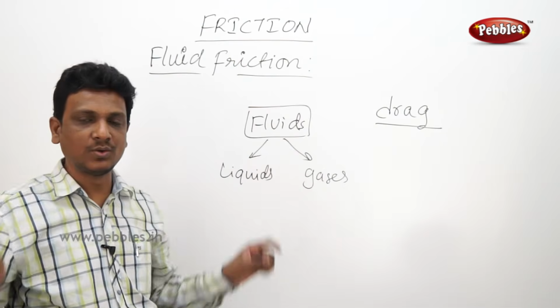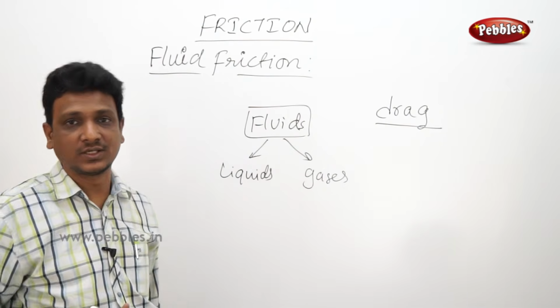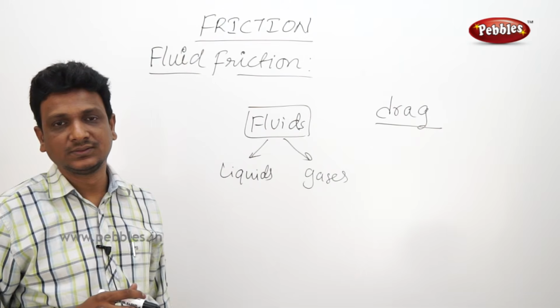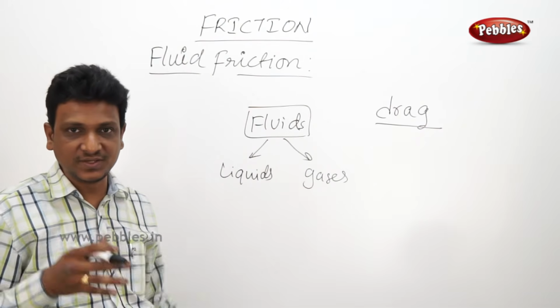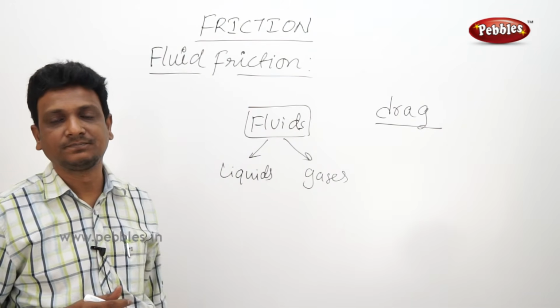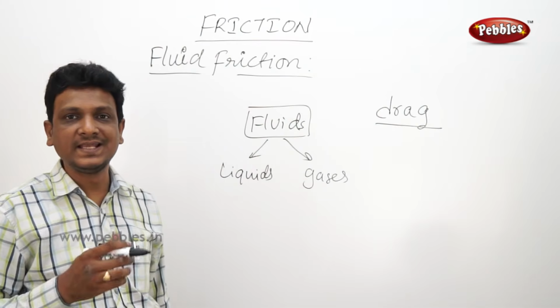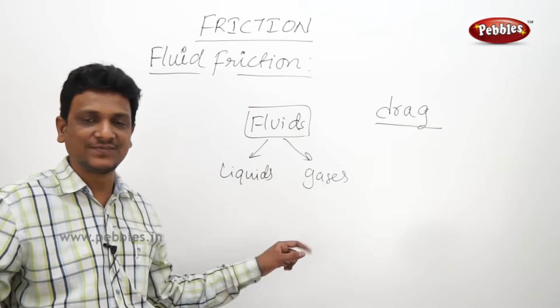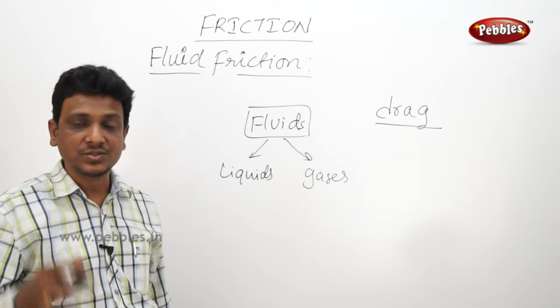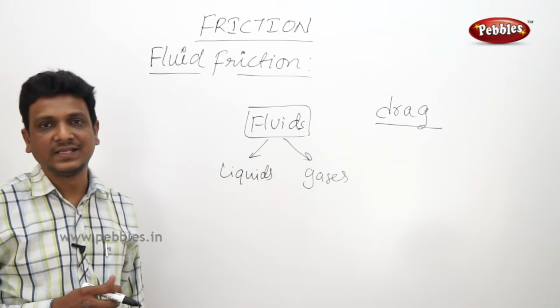A diver is diving in the water. He will have some friction with the water. A ship is moving in the water. The ship will have some friction with the water. In the air, an aeroplane is going, a bird is flying, a glider is going. So they have some friction with the air.